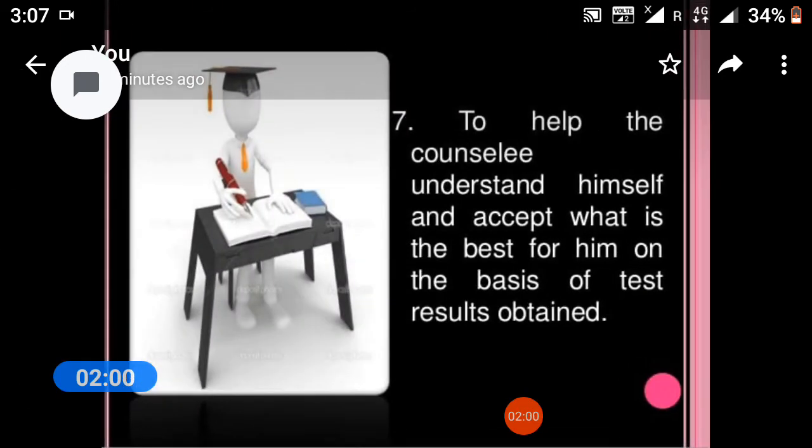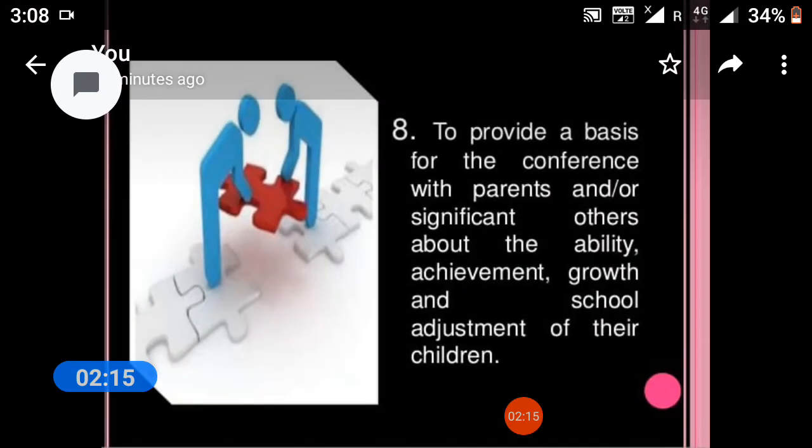And next, to help the counselee understand himself and accept what is best for him on the basis of best results obtained. Next one, to provide a basis for the conference with parents and other significant persons about the abilities, achievements, growth and school adjustment of their children.